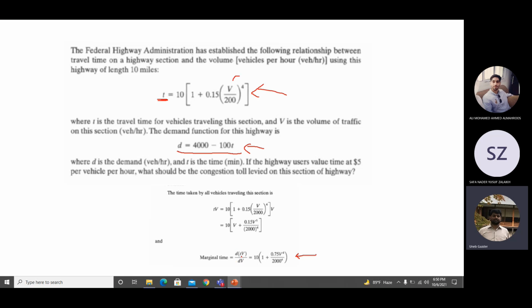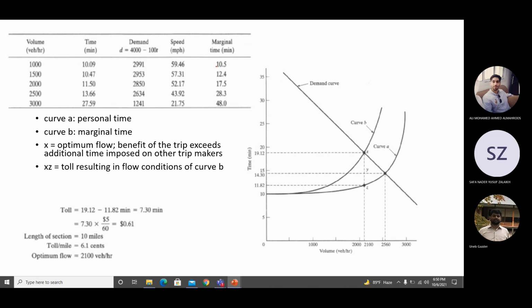Keep in mind, dTV, not dT, dTV. Total travel time for all travelers is increasing by 10.5 minutes up to 1000 vehicles. Up to 1500 vehicles, it is increasing by 12.4 minutes. So these are the increases in total travel time. Up to 3000 vehicles, the marginal time will increase up to 48 minutes.